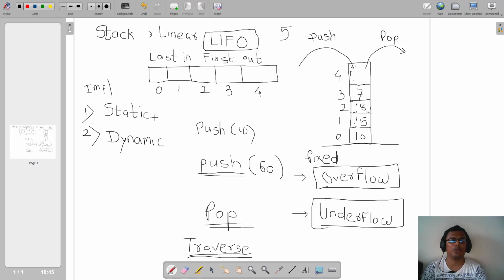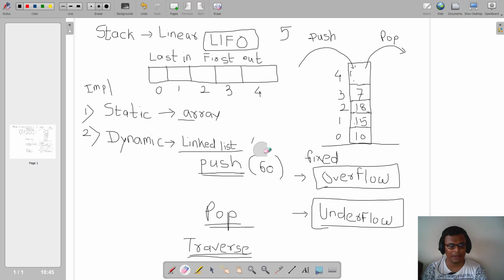The static implementation can be done with the help of an array, whereas the dynamic implementation can be done with something called a linked list. So again I repeat, there are two ways of implementing the stack. One is static with the help of an array and another is dynamic with the help of a linked list.